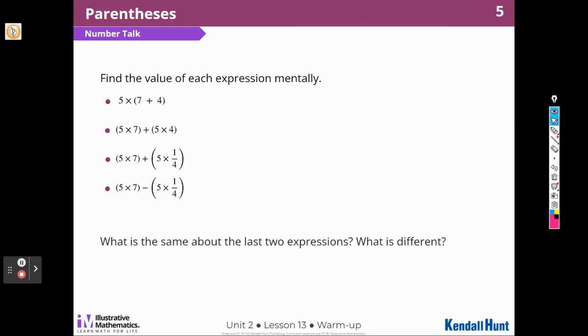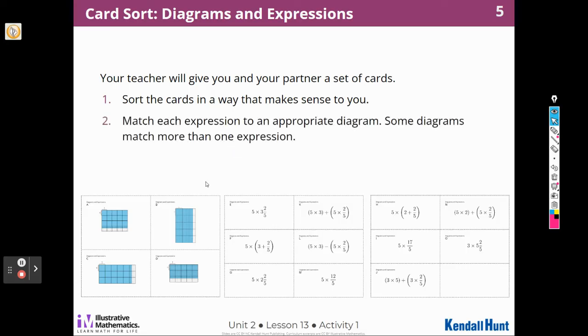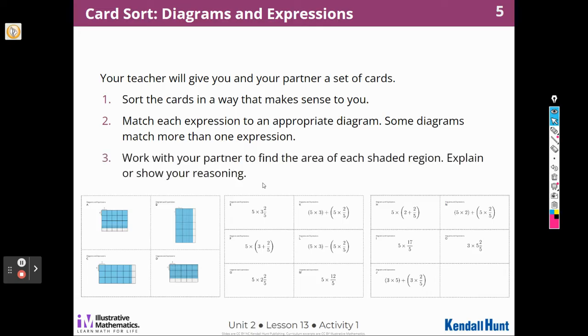Let's move on to the first activity. So we're going to get some cards, and we're going to have to do a card sort. So let's go ahead and get that set up. I have some cards here. First, let's read the directions. Your teacher will give you a set of cards. Sort the cards in a way that makes sense to you. Match each expression to a diagram. And of course, there are more expressions than there are diagrams, so some diagrams are going to have more than one expression. So let's take a look at that, and then you can share with your partners.